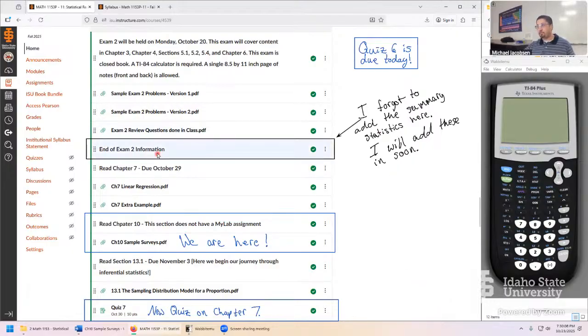I forgot to add the actual summary statistics here. I don't like to post a 5 number summary, but I usually like to post the average grade and what the maximum grade was. So I'll get that posted on Friday morning. Also, I'll be posting the exam 2 solutions. So if you'd like to just have an extra thing to take a look at, if I didn't put enough clarifying marks on your exam, that'd be another document that you could take a look into.